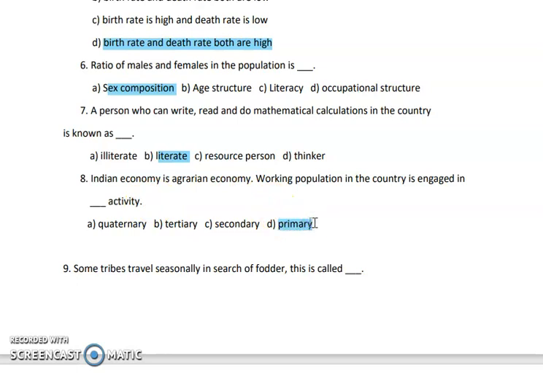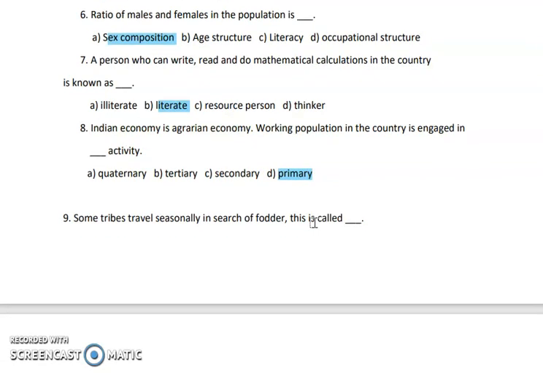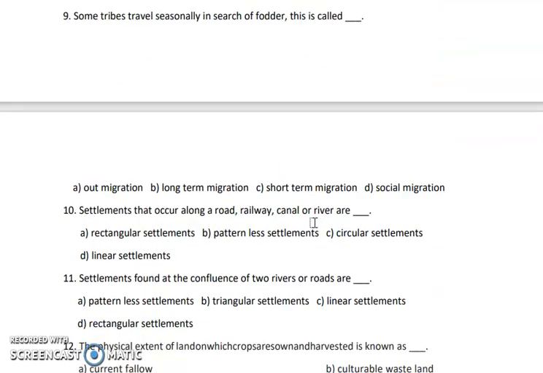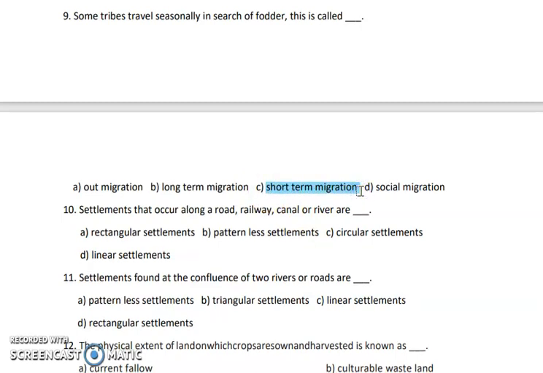Let us move further. The next question is: some tribes travel seasonally in search of fodder and this is called as dash. Whenever people travel seasonally, that type of migration is called short term migration, because it is only for a few days or few months. It doesn't go for many years or even a year.